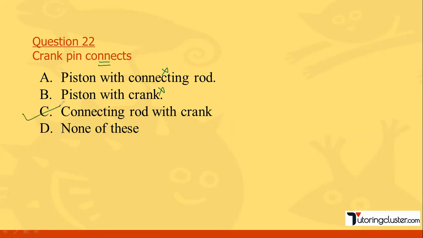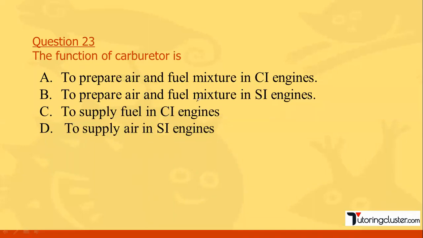Okay, next, the function of the carburetor. Already I have explained. So basically we find the carburetor in the SI engine and it prepares the air fuel mixture. So option A is a little bit confusing. It is the CI engine? No, it is not CI, it is an SI engine, right? It prepares the air fuel mixture.